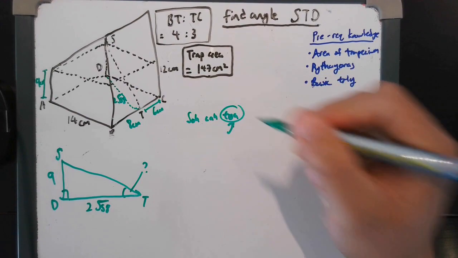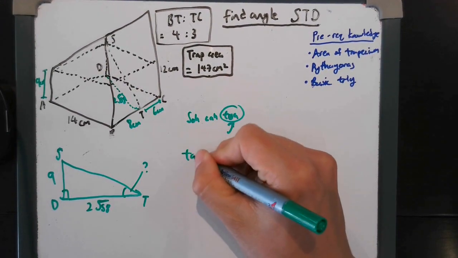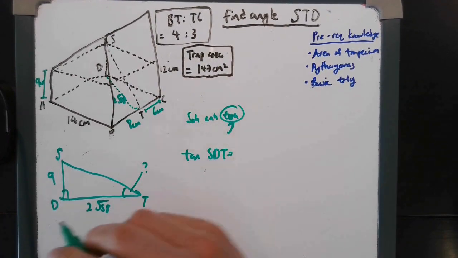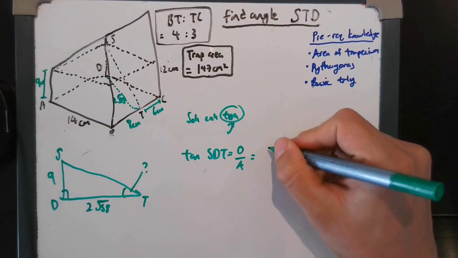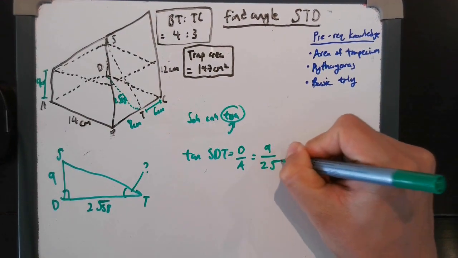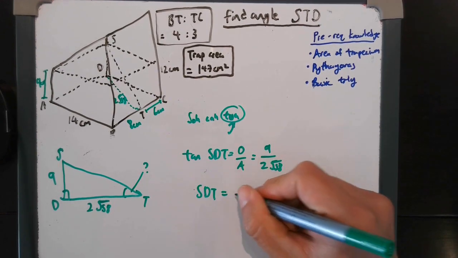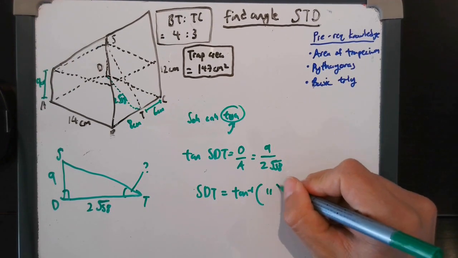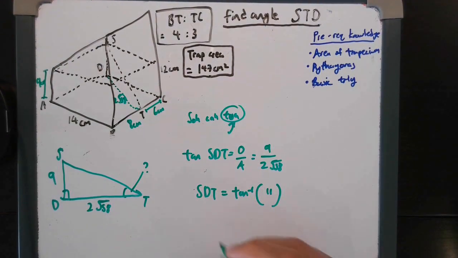So this is the one we're interested in, because it's got opposite and adjacent. So tan SDT equals opposite over adjacent, which is 9 over 2 root 58. So SDT must just equal tan to the minus 1 of, this is shorthand for ditto, so it's just that, 9 over 2 root 58.